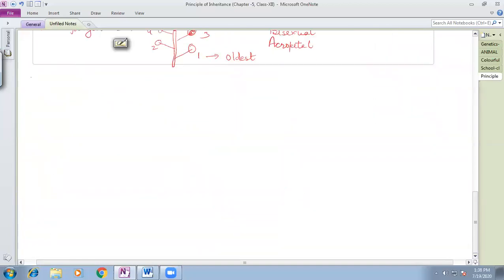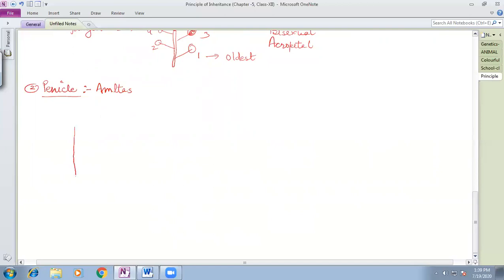Okay, so the next type of inflorescence is the panicle type of inflorescence. The panicle type of inflorescence is found in Amaranthus. It's a plant very commonly found in India. In Amaranthus, you will see the panicle type of inflorescence, and this panicle is nothing but a type of modification of the raceme, in which you will see that